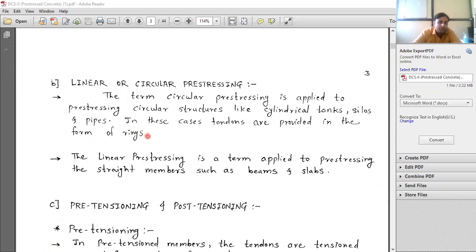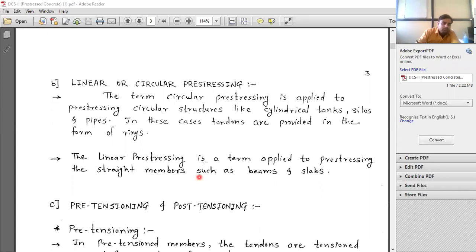The main reinforcement in a water tank, cylindrical tank, silo or pipe is provided in the form of rings, so that is circular pre-stressing. Linear pre-stressing is applied to straight members such as beams, slabs and columns. You know that all these members are straight members. So linear and circular is concerned with shape. If the structure is circular, it comes under circular pre-stressing; if it is linear, then it is linear pre-stressing.